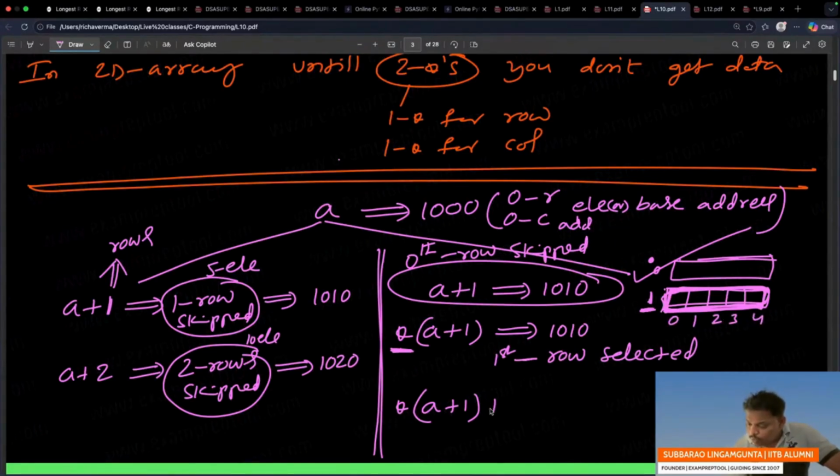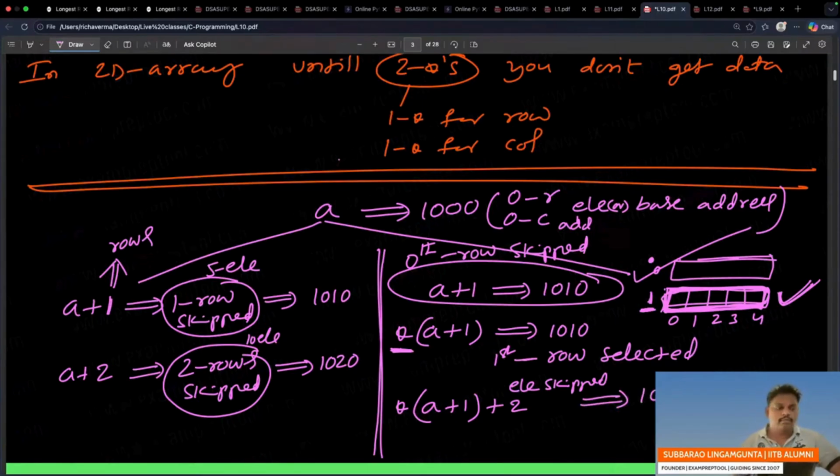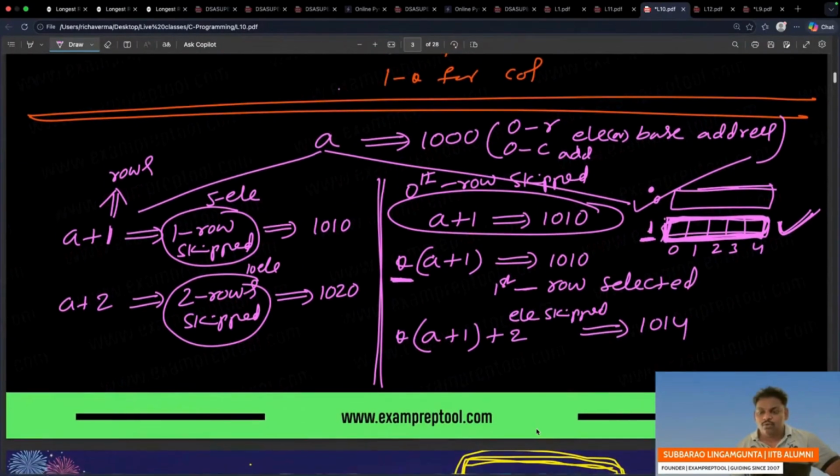Listen everyone now. Because it became a 1D array, in the 1D array plus 1 means 1 element skipping, and plus 2 means 2 elements skipping. Remember, it became elements now. 1D array means whatever you did until yesterday. 1D array plus 2, 2 elements skipped. Every element is 2 bytes, so 2 elements means 4 bytes. It is 1014.